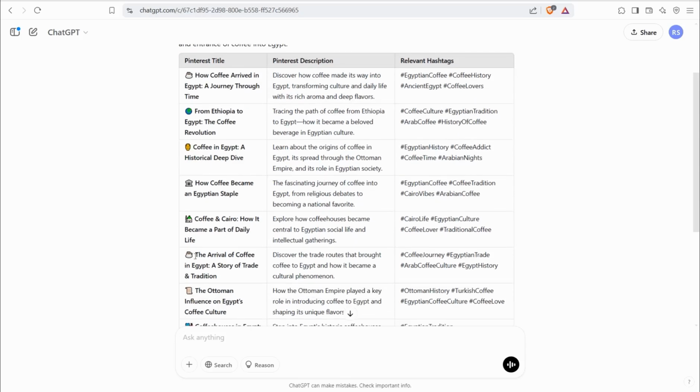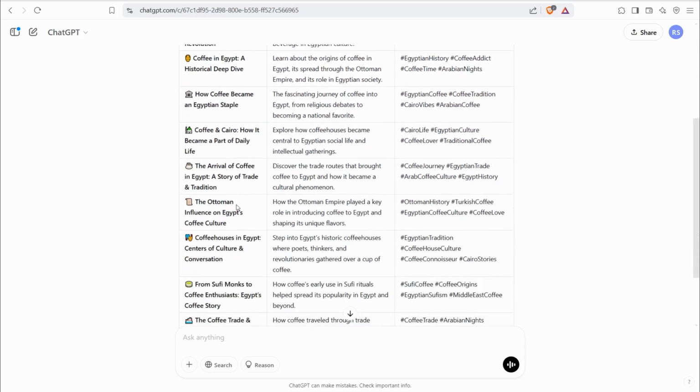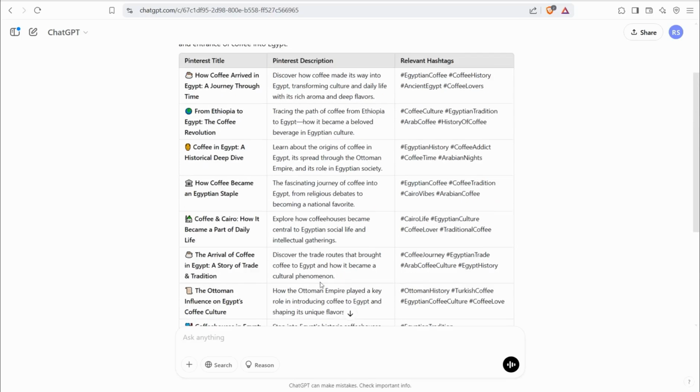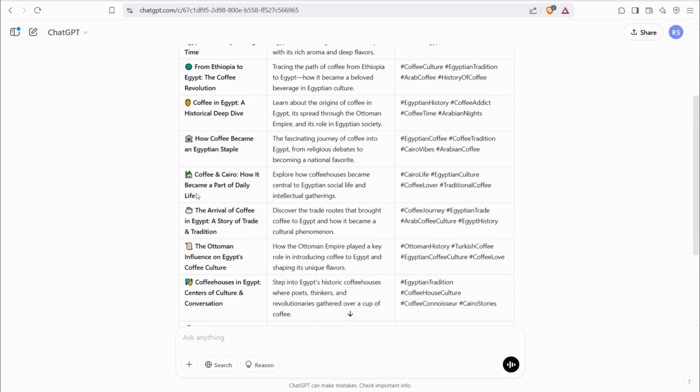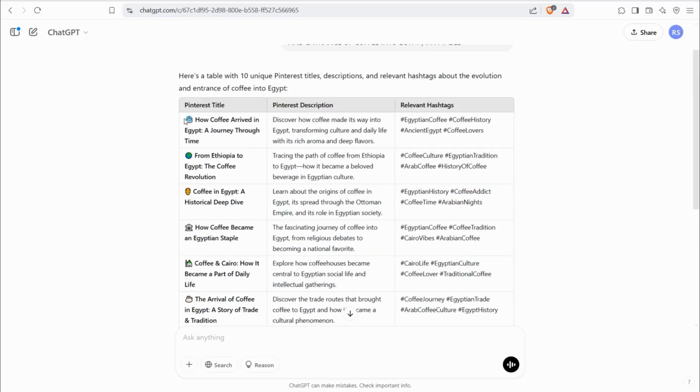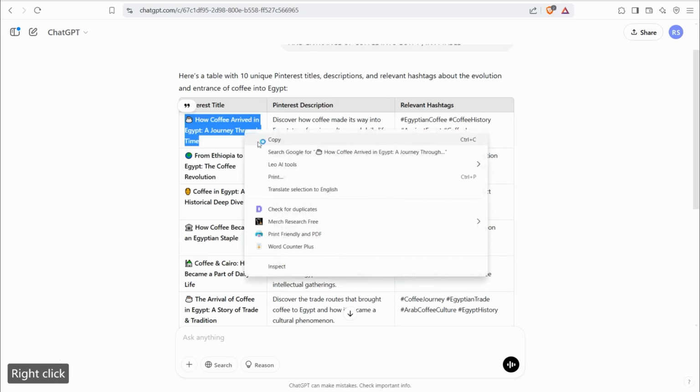Then ChatGPT would craft for you this amazing table, as you observe. Title, descriptions, and hashtags. They are ready to be posted on Pinterest for every single post. For example, here I just wrote an article about the evolution and history of coffee and its entrance into Egypt. So I would like to go with this one, for example, the first one here.